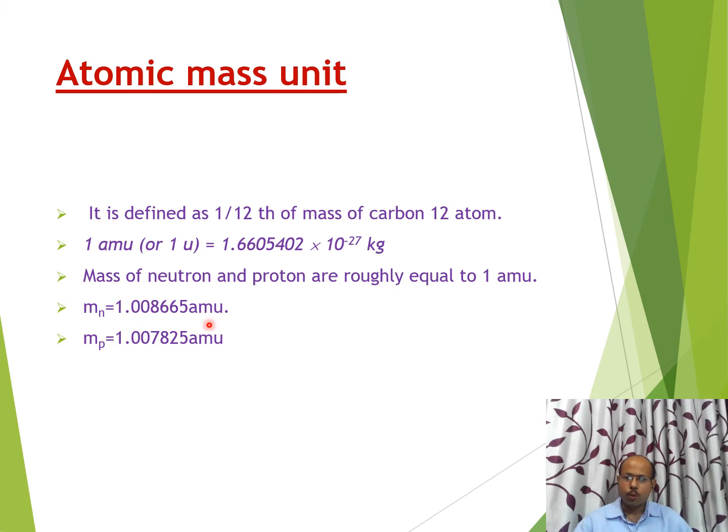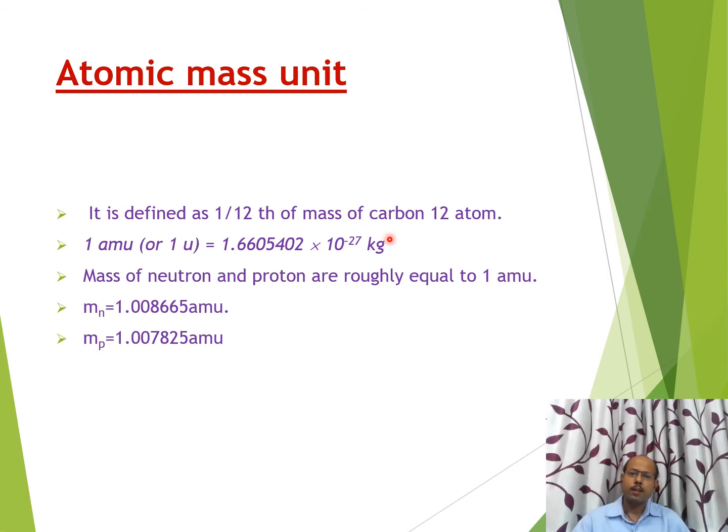In the case of neutron it is 1.008665, and in the case of proton it is 1.007825. I think you are understanding these topics. Here we have discussed atomic mass unit and expressed the mass of neutron and proton in the units of atomic mass unit, AMU.